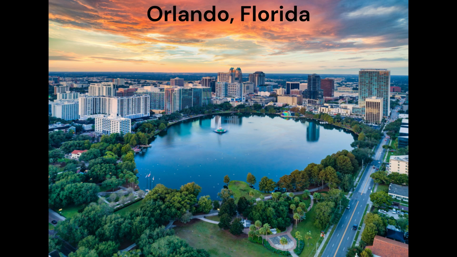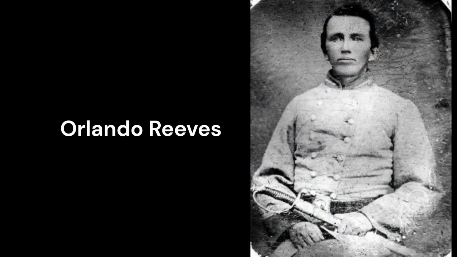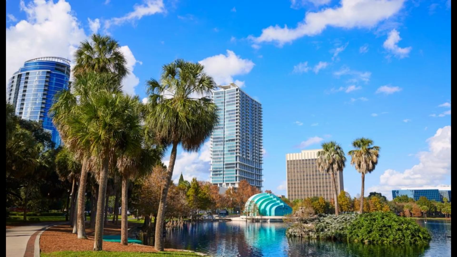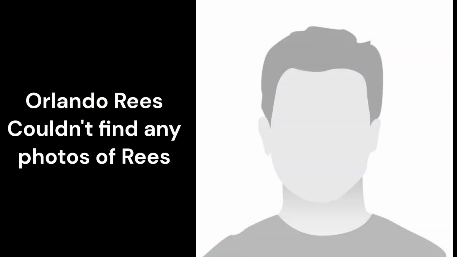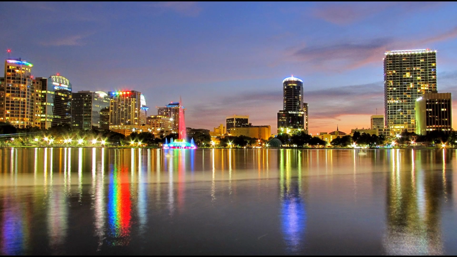The origin of the name is uncertain, but the two main theories are that Orlando was named after a soldier named Orlando Reeves, who was a sentinel during the Seminole Wars and was killed by native Indians, and the second theory is that Orlando was named after a cattle rancher, an early settler of the area named Orlando Reeves. The former of the two is the most widely accepted theory, stating that the city was named after Orlando Reeves, who was the Seminole War sentinel.